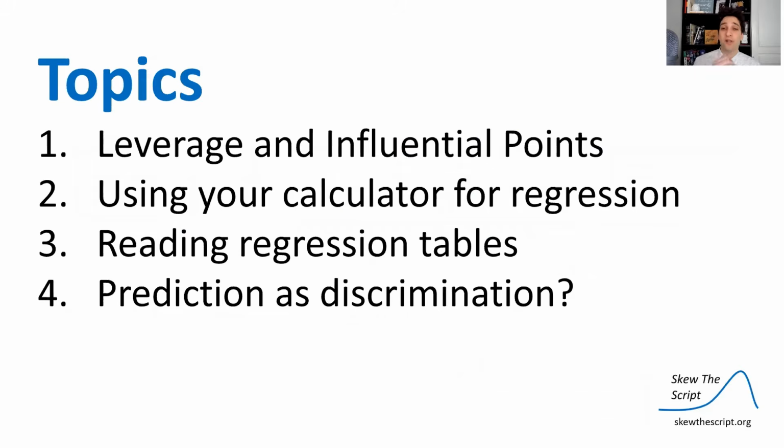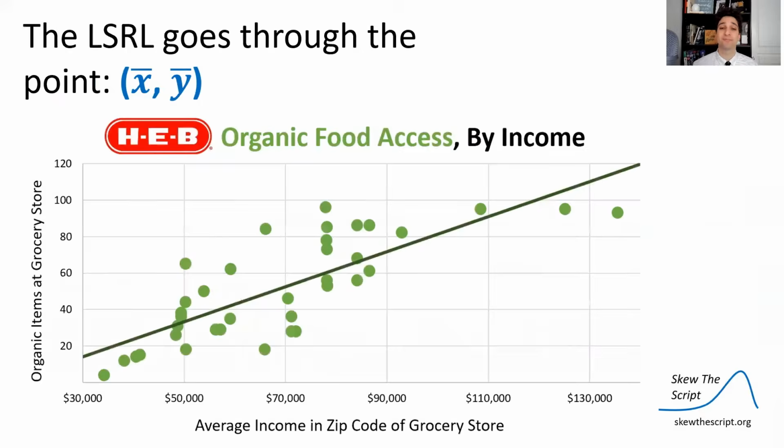So let's start with one topic we still need to cover about these regression lines before we get into talking about technology, that is leverage and influential points. In this data set, as with all data sets, the least square regression line always goes through one specific point. That point is the mean of your X variable and the mean of your Y variable.